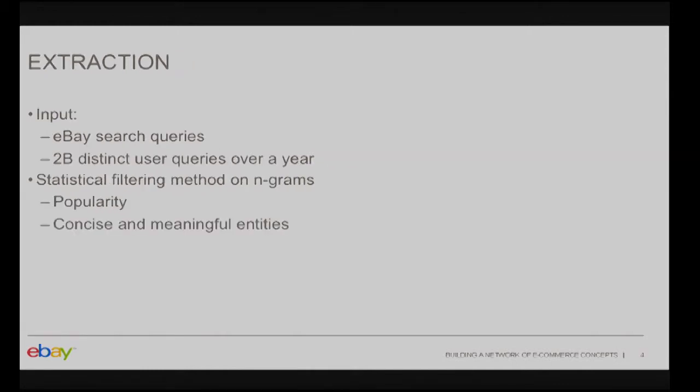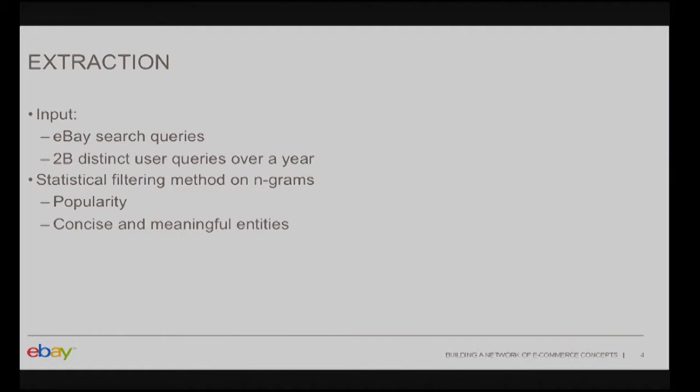So how do we go about finding these e-commerce concepts? We start with the eBay search query logs, a corpus of around 2 billion eBay queries that we have aggregated over a year. And we use a filtering approach.